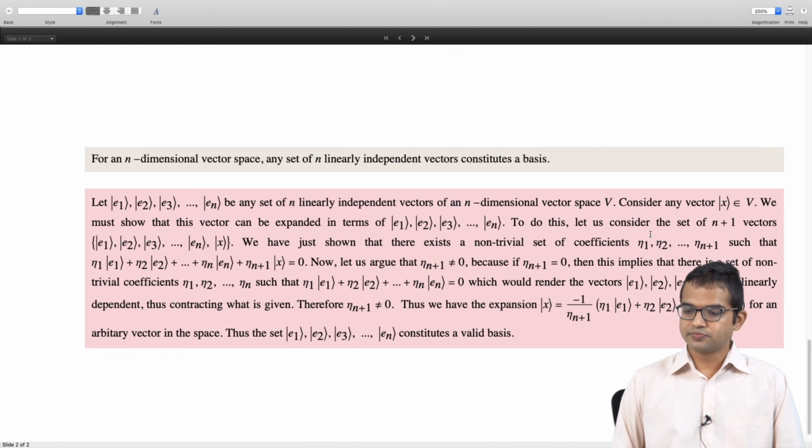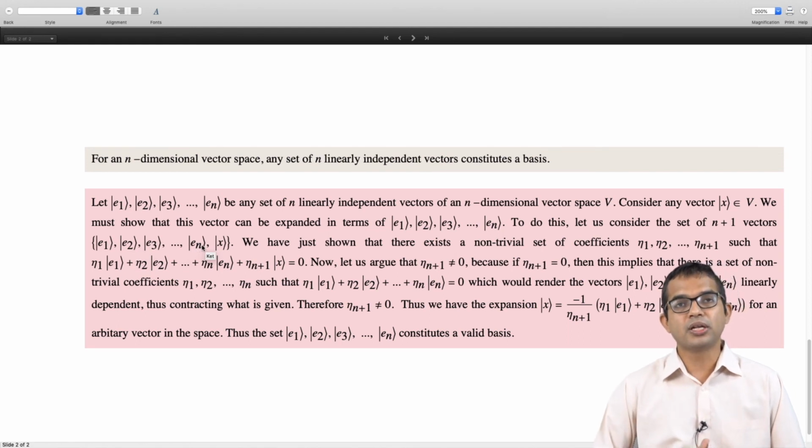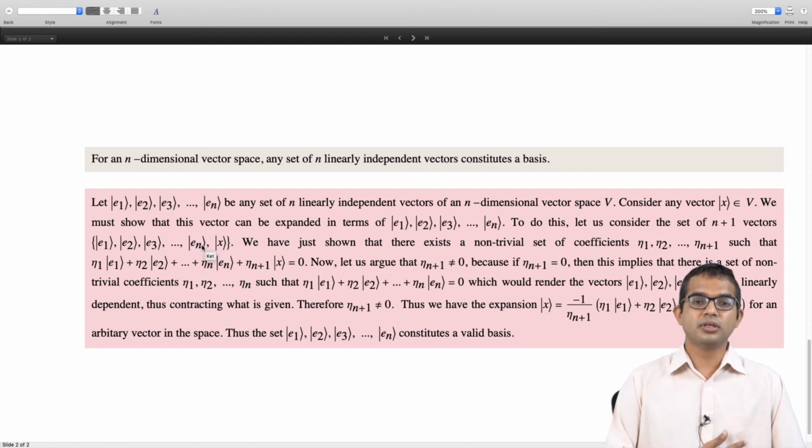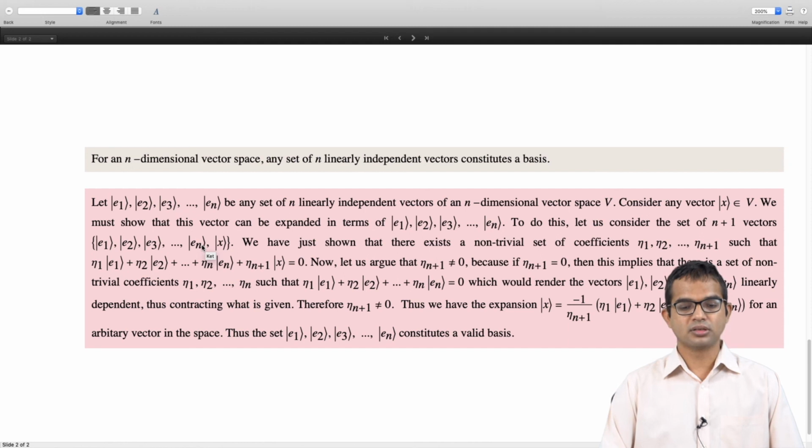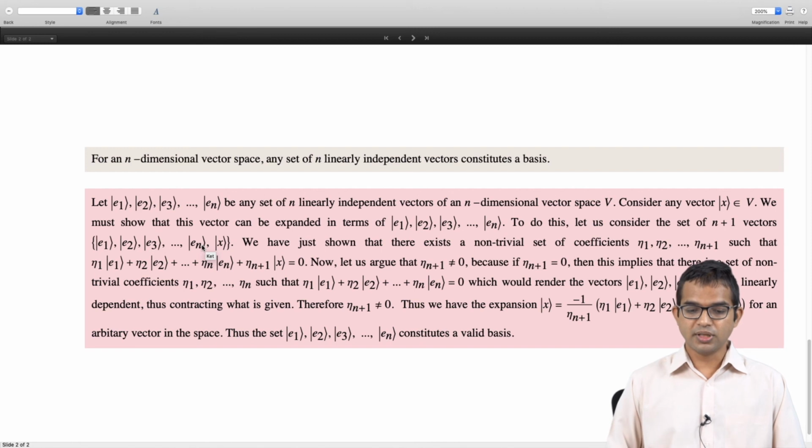So let us consider the set of n plus 1 vectors, right? You have E1, E2, E3 all the way up to En, and let's put also x into this box. We have a set of n plus 1 vectors in an n-dimensional space. But we have just managed to show in the previous result that any n plus 1 vectors have to be linearly dependent in an n-dimensional space, right? That means we'll be able to find non-trivial coefficients eta 1, eta 2, all the way up to eta n plus 1, such that eta 1 e1 plus eta 2 e2, and so on up to eta n plus 1 x is equal to 0.